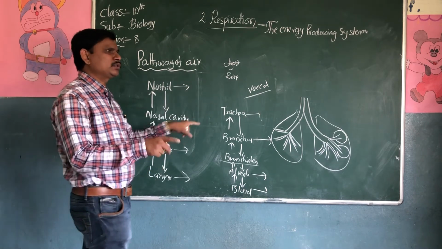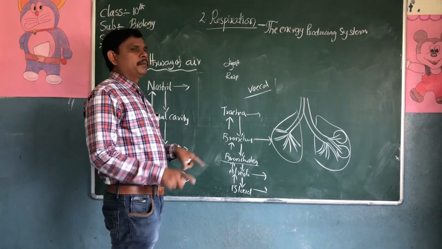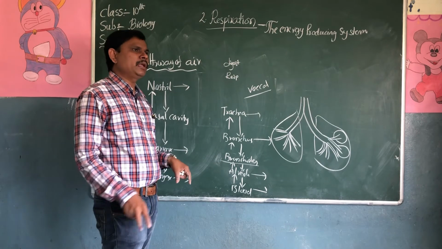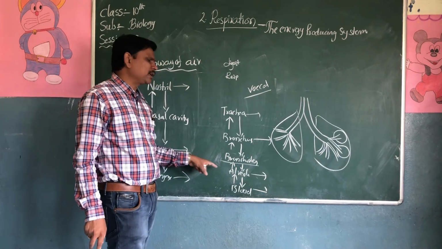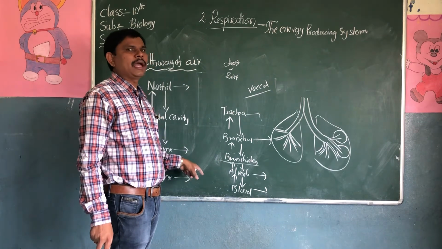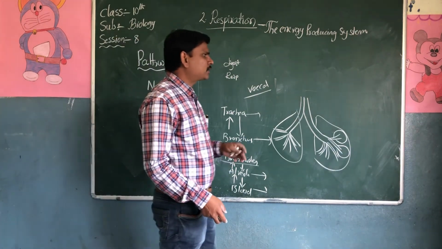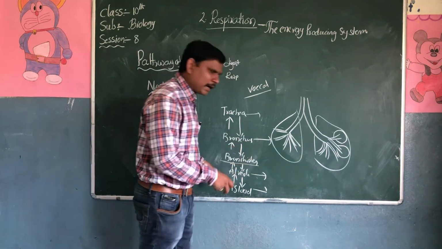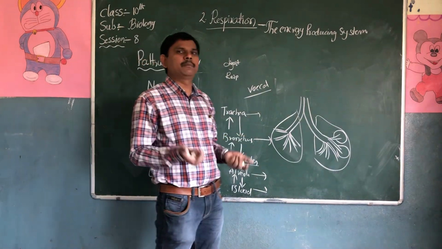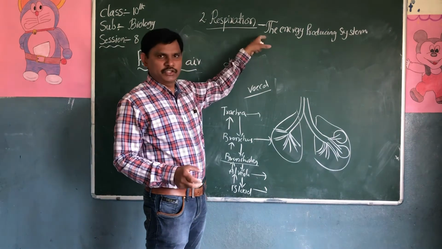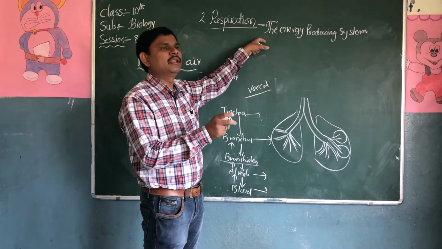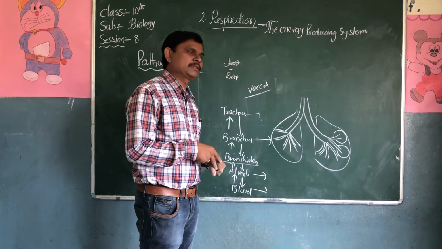The trachea is divided into two parts. So this is the bronchus. The bronchus is going to divide into so many bronchioles. Every bronchiole is attached to the alveoli. In the alveoli, oxygen enters into the blood. So oxygen mixes with the blood, and this oxygen is carried by blood to the tissues, and in the cell, cellular respiration takes place.